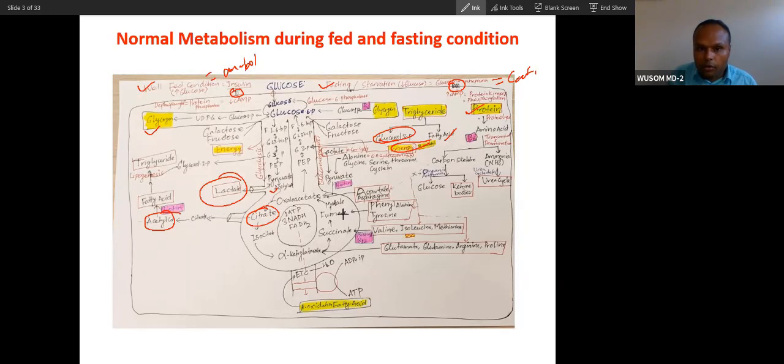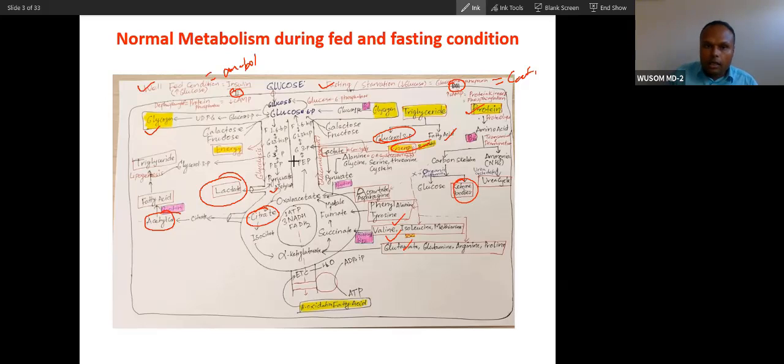And the other fuel for glucose synthesis comes from this protein degradation. You can see many amino acids joining this as intermediates. I have already done this amino acid joining as intermediates. Now ketone bodies will also be formed in prolonged fasting condition.